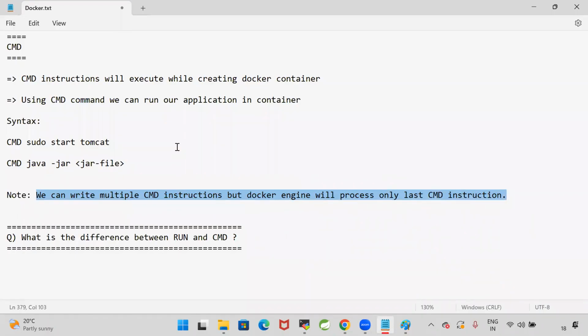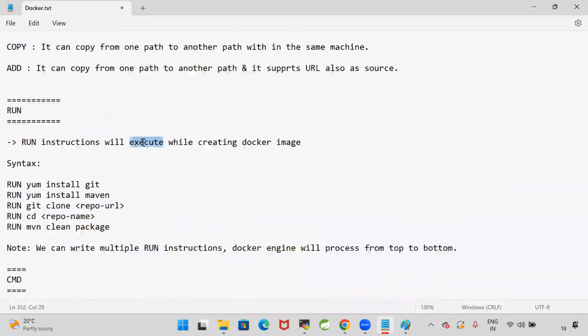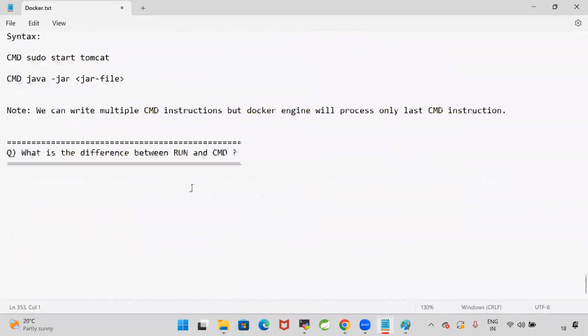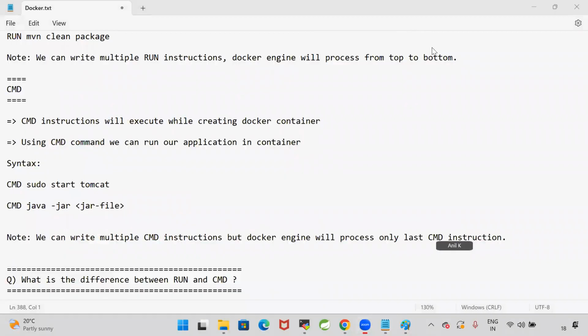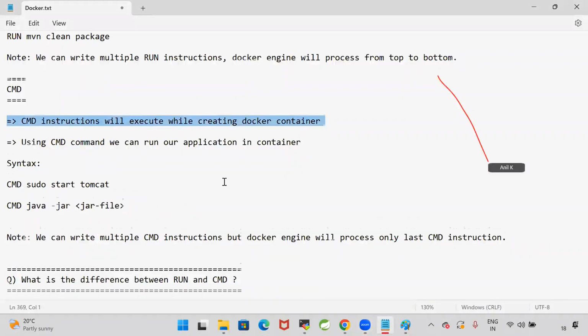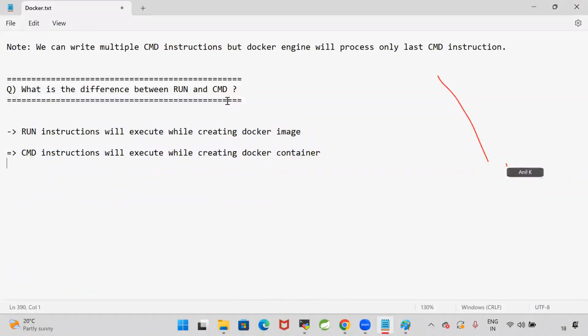Are you guys able to understand what is the difference between run and CMD in the Docker file? Run and CMD differences? Is this clear? Please respond in the chat box. Very, very, very important topic and interesting topic.